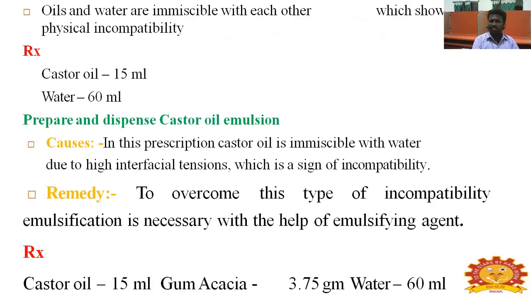One example: Rx castor oil 15 ml and water 60 ml. This is a physical incompatibility, since oil and water cannot combine. With the help of a third substance, an emulsifying agent such as gum acacia, they form the castor oil emulsion.